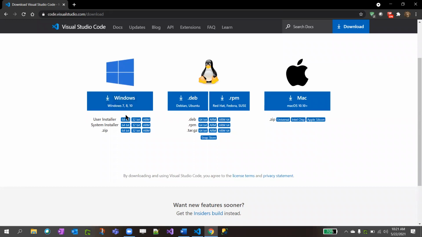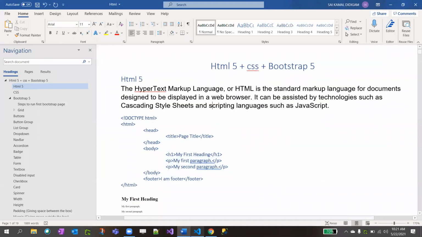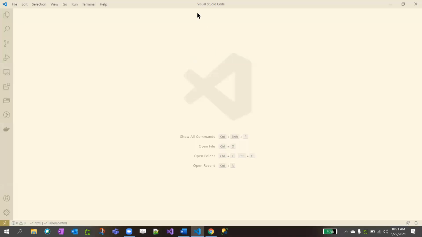Select your Windows version if you're using Windows, and select whether your computer is 64-bit or 32-bit. I installed VS Code, and after installing it, I got this screen.